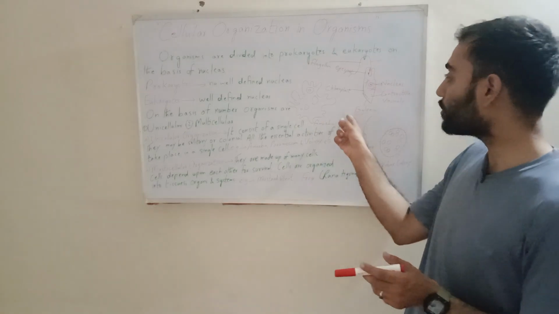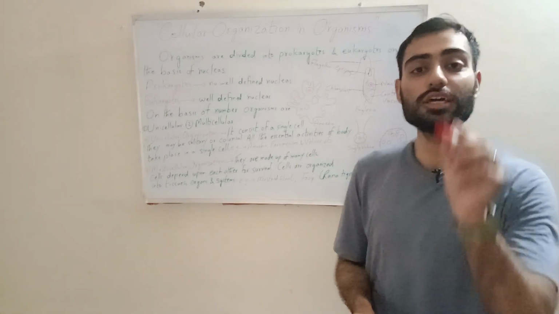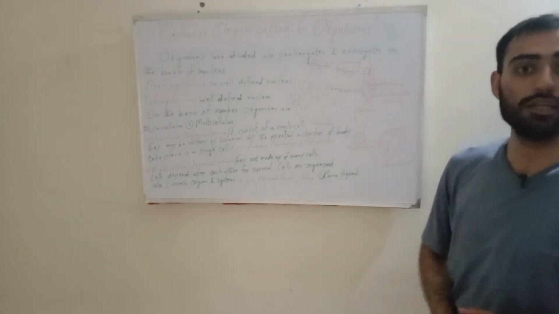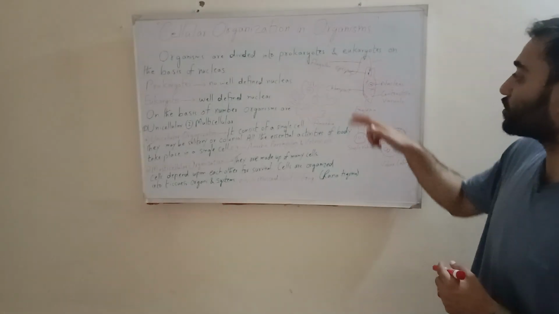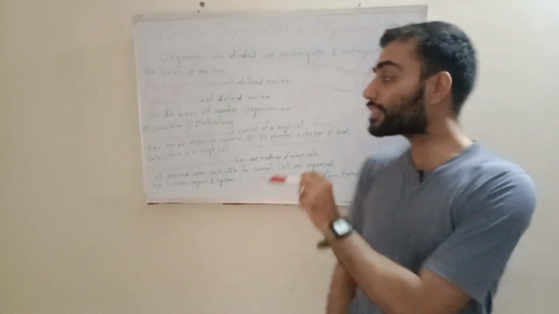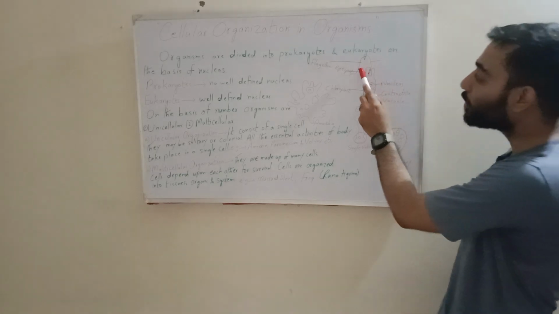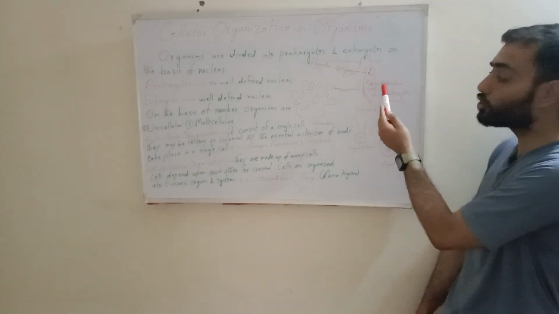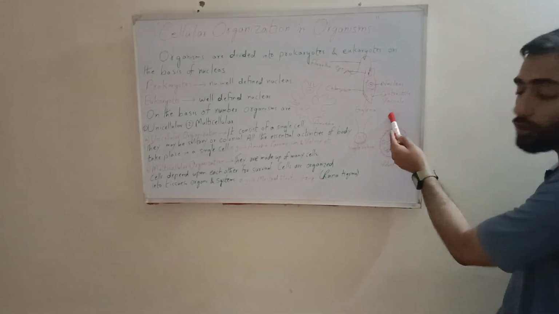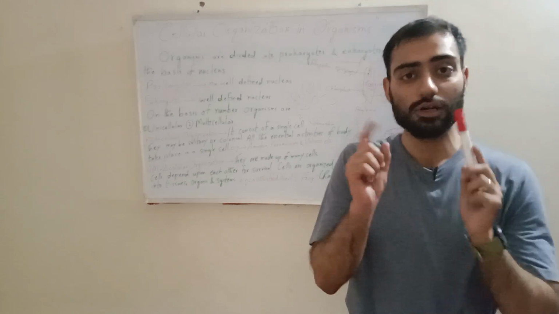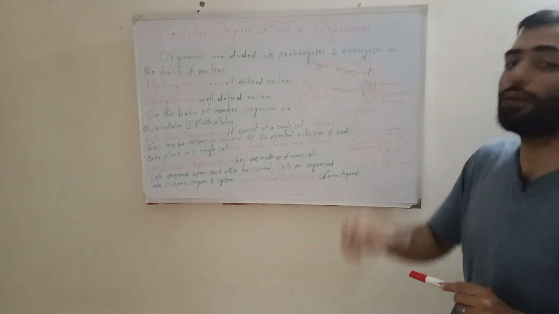The special thing about Euglena is that it is the only organism which has the characters of both an animal and a plant. It has a chloroplast, the green substance by which plants can prepare their own food. It also has a flagellum for movement. There is an eye spot, a nucleus which controls its activities, and a contractile vacuole by which it removes waste from its body. The second organism is amoeba.